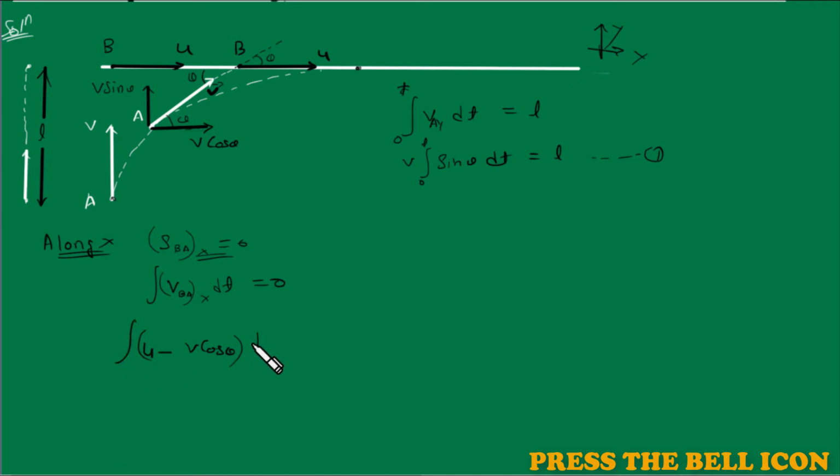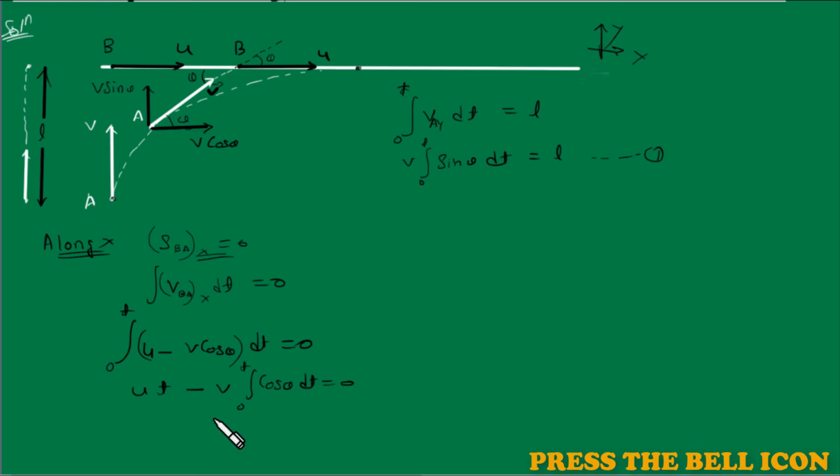So the integral of dt from 0 to t is equal to 0, and here it will be u into t, because I have already taken this dt inside and also did the integration. So u into t is equal to u into t minus v, which is constant, times the integration of cos theta dt from 0 to t, equal to 0.